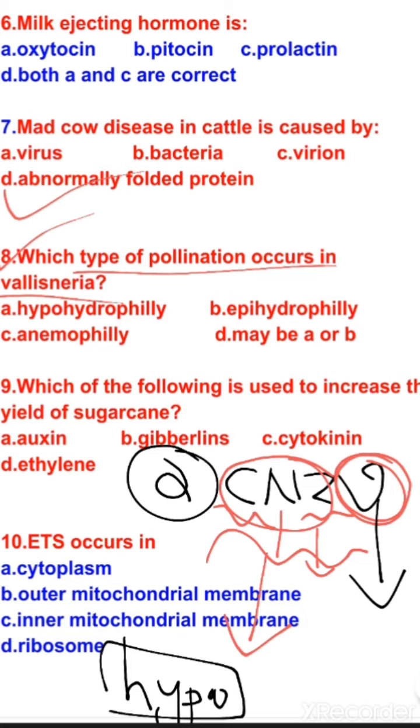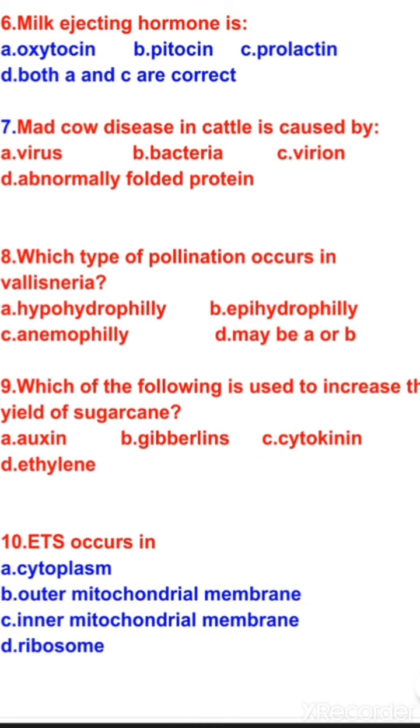So our question is which type of pollination occurs in Vallisneria? The correct option is epihydrophily. Epi means upper, hydrophily means pollination by water. So the correct option is epihydrophily. Epi means above the surface of water. That is, in Vallisneria, pollination takes place above the surface of water with the help of water. Okay, let us see question number 9. Which of the following is used to increase the yield of sugarcane?